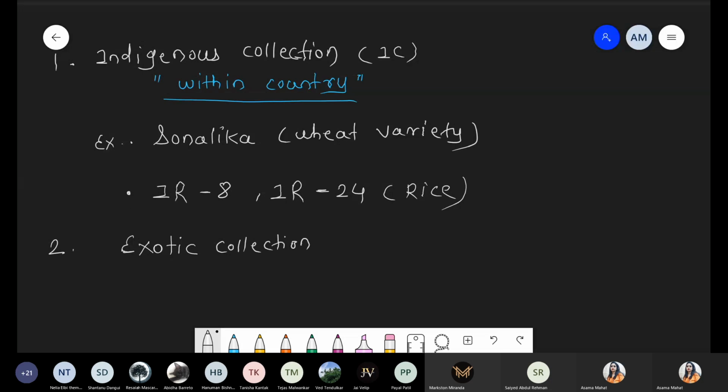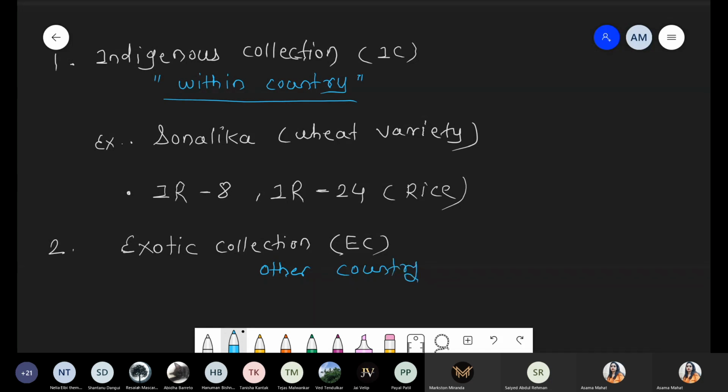This exotic collection is simply called EC. Under the exotic collection, the plant breeding programs or hybridization are run between two different countries, or simply, the program is run in other countries.